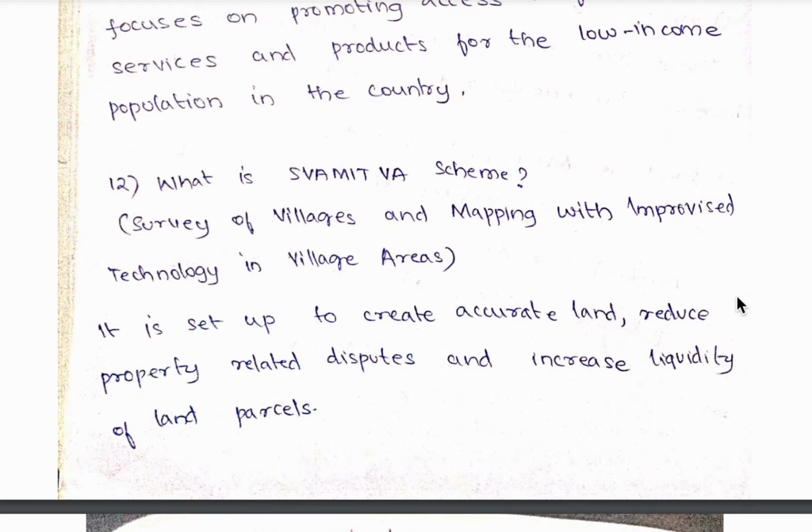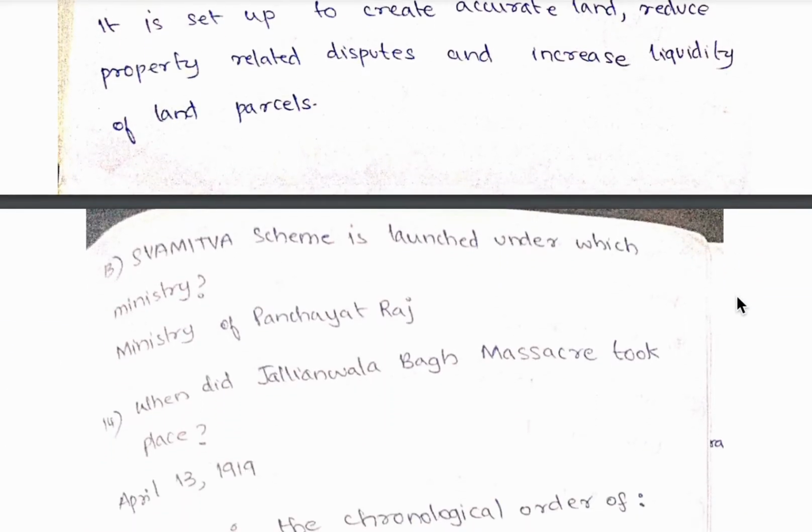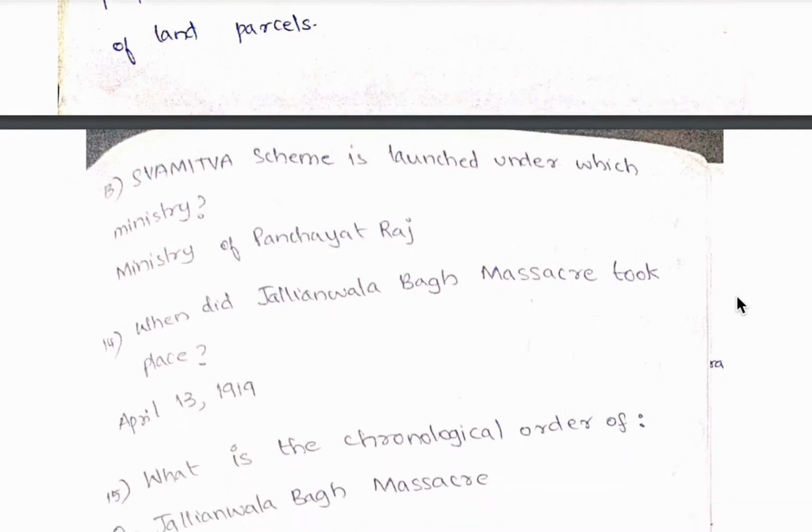12th question, what is Swamitwa scheme? The full form of Swamitwa is Survey of Villages and Mapping with Improvised Technology in Village Areas. This scheme is set up to create accurate land records, reduce property related disputes and increase liquidity of land parcels. 13th question, Swamitwa scheme is launched under which ministry? It is launched under the Ministry of Panchayati Raj.